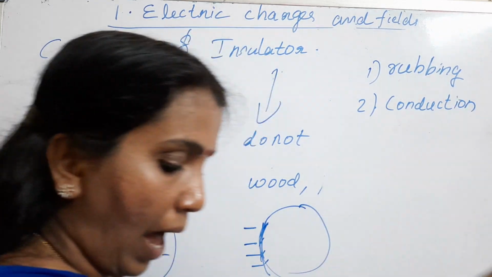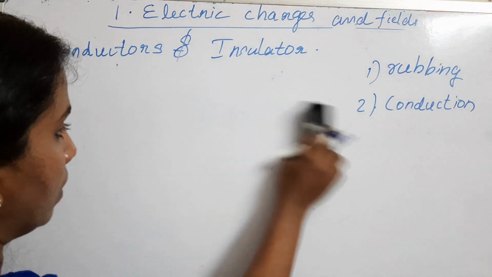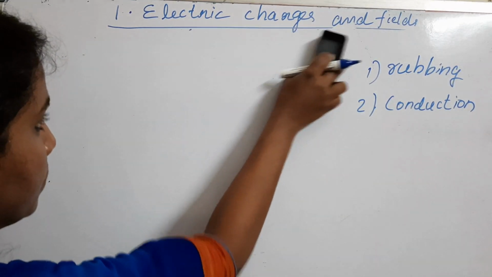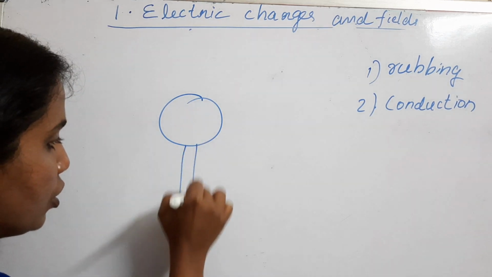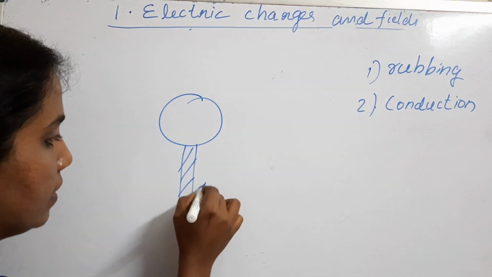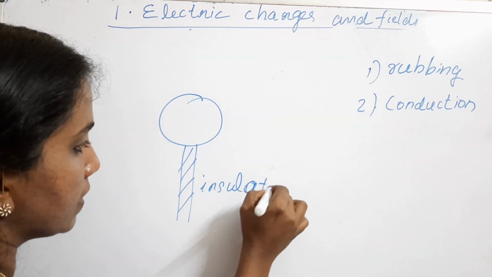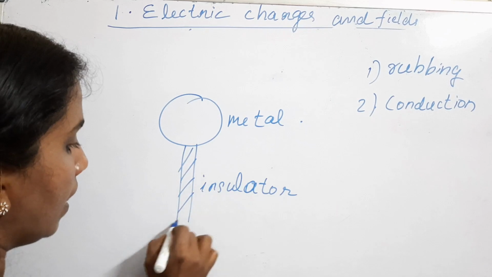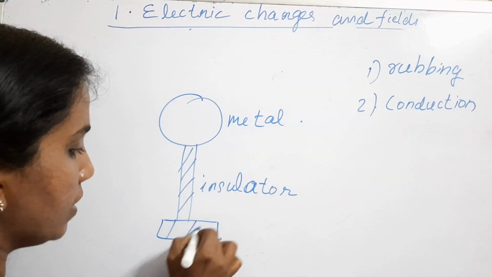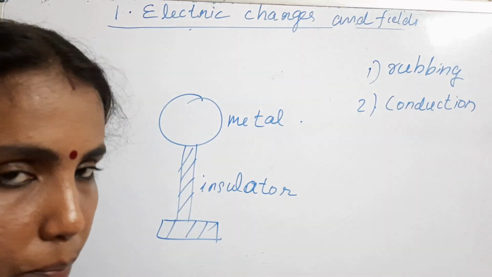Suppose you have a metallic sphere, arranged on an insulating stand. This is insulator and this is metal or conductor, and this also is insulator. This is how a metallic ball is kept.